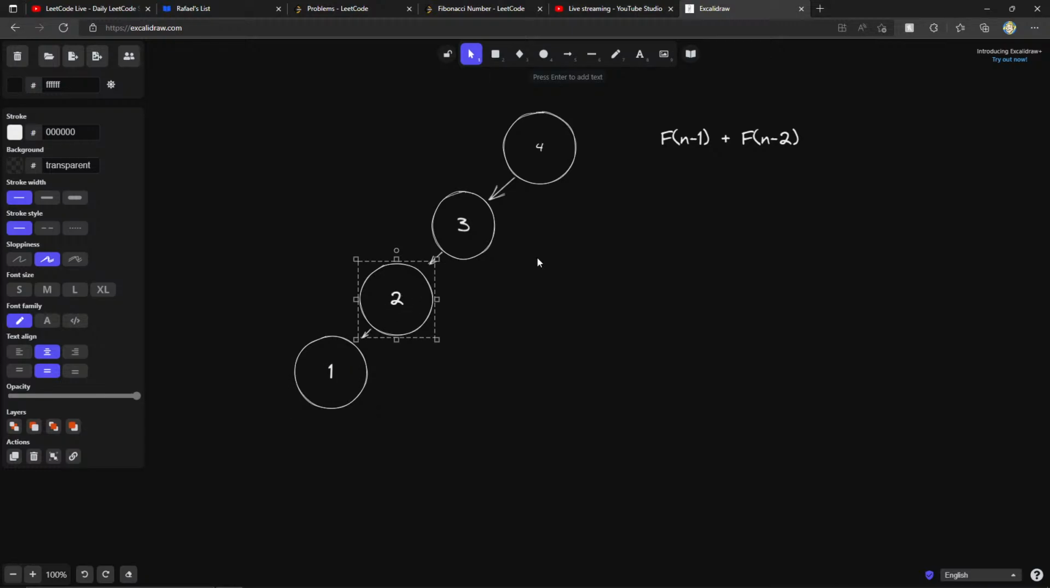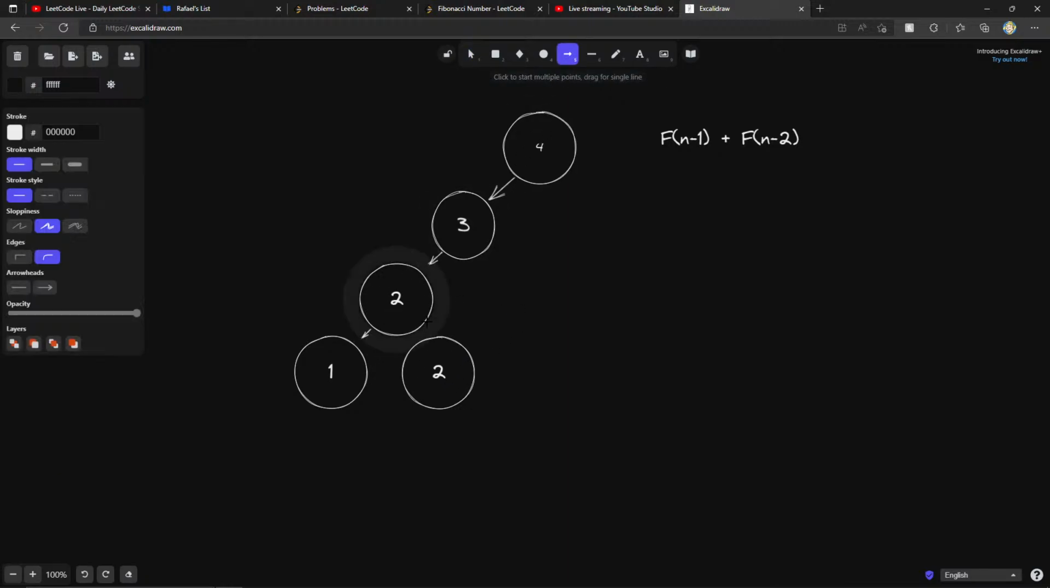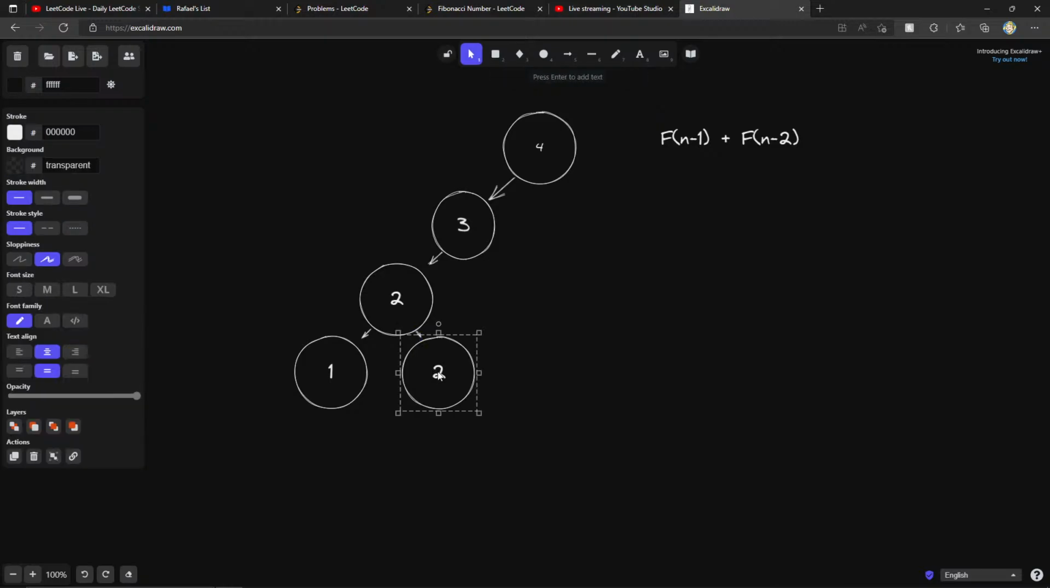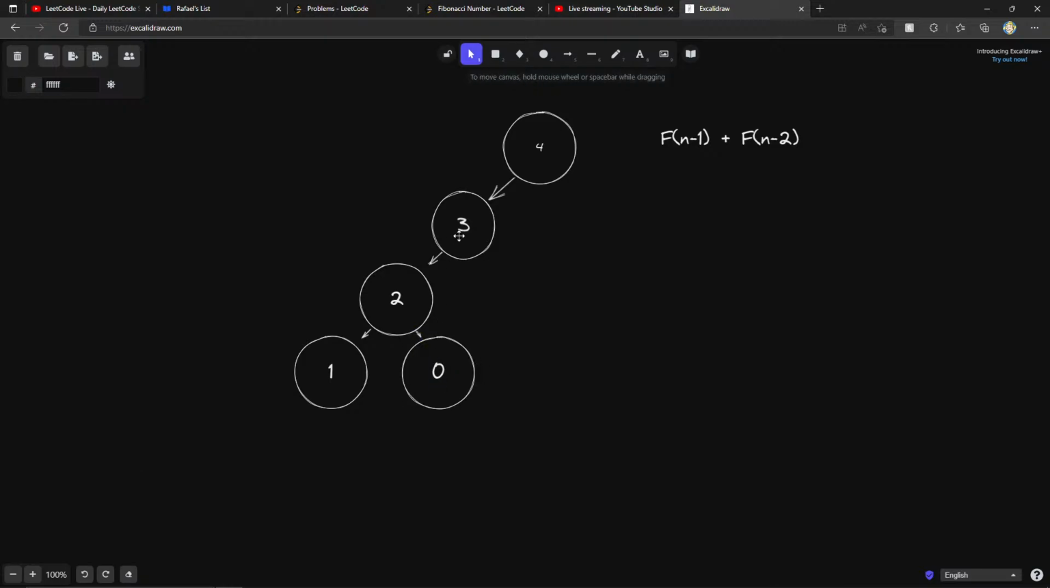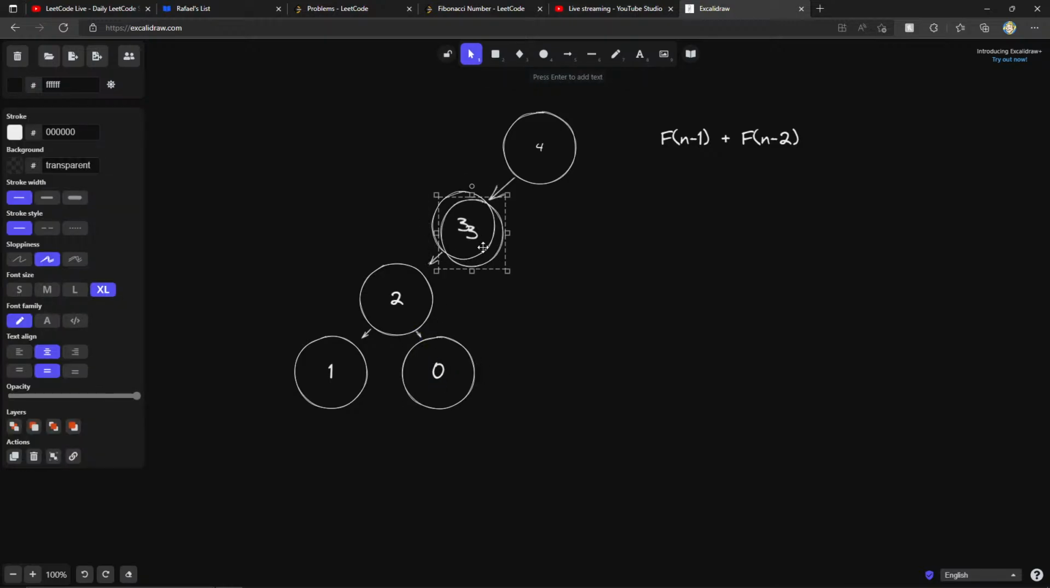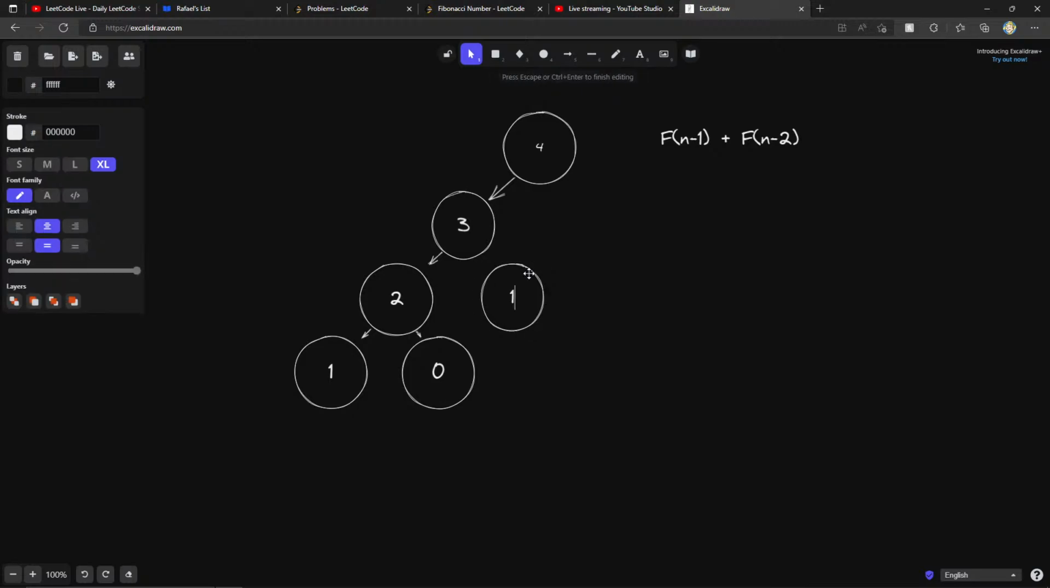Now we come back to the 2 and we do f of n minus 2. So now on the right, we get here. We call this with 0, right? Same thing, that's a base case. So we break out. Now we come back to this one. We call this one with a 1. That's another base case. So we break out of that.